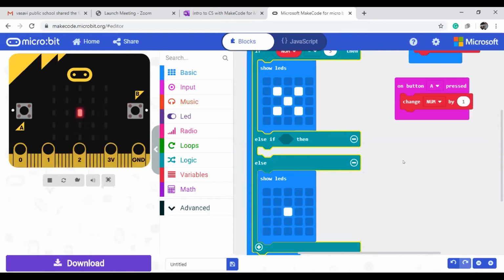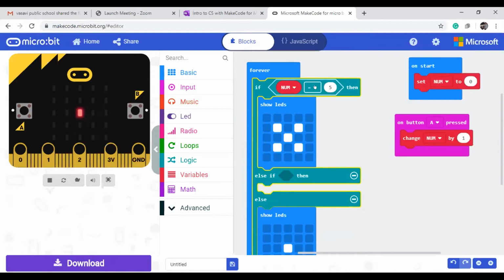Okay, here the pattern is like this. First it will check the if value. Next, if it is not true, then directly it will go to else. Directly it will perform the else. In the else, no condition is checked. If the condition is not satisfied, that is the reason. But if you want to check multiple options, then you need to go to else if. So here, how can I write it?